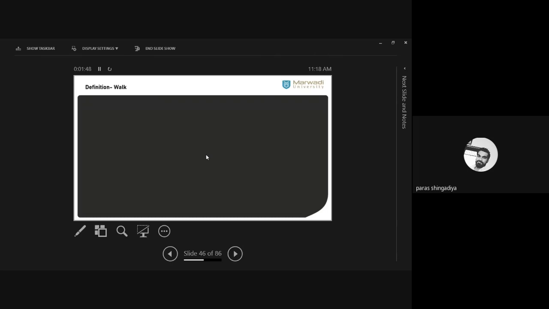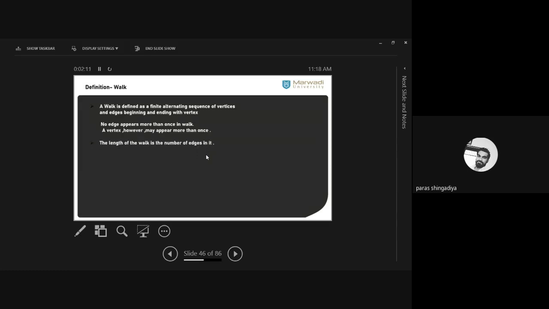Now we have to consider a walk on such type of connectivity. If there are 5 places, and there is a road network between these 5 places, and now I have to consider one walk over these 5 places. So what does it mean? What is the meaning of a walk in any graph? That we discussed in the last lecture. It is a finite alternating sequence of vertices and edges, beginning and ending with one vertex.